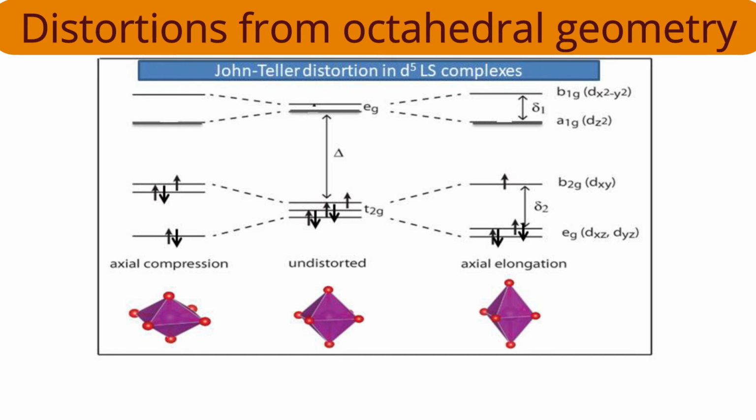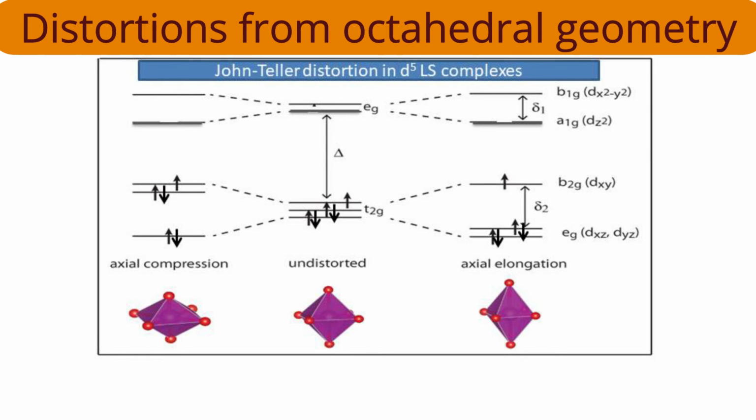So in Z in, only one-third delta 2 was the stability. In Z out, two-third delta 2 is the stability. So which distortion will be favorable as per our electronic configuration? Z out distortion should be the favorable distortion in case of D5 low spin complexes.